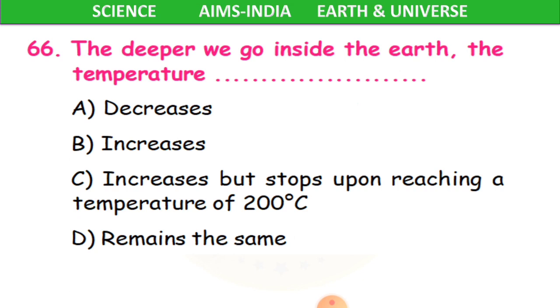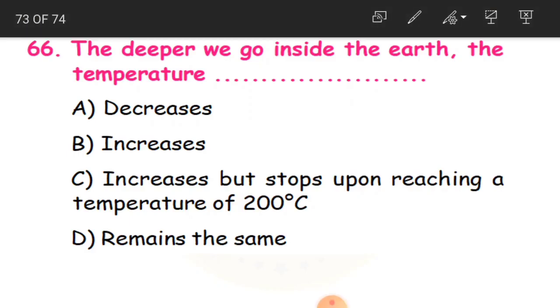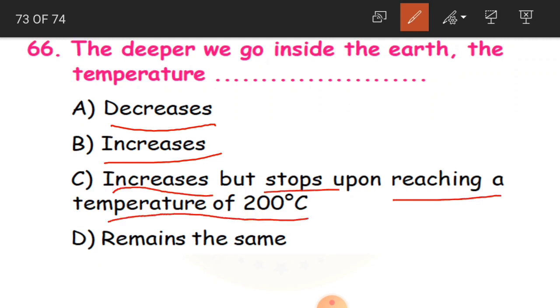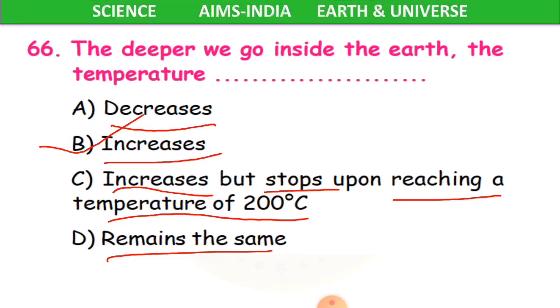So the last question for this chapter is the 66th question children. The deeper we go inside the earth, what happens to the temperature? Does it decrease, increase, increase but stop upon reaching a temperature of 2000 degrees centigrade, or remain the same? And the answer is increases. The deeper we go inside the earth, the temperature increases. Like we have already learned before, the inside layer, especially the core, is very hot. Okay, so it is going to increase. Clear children?